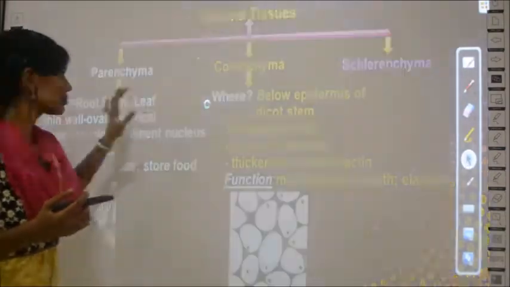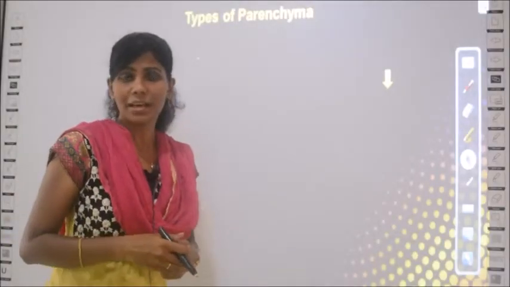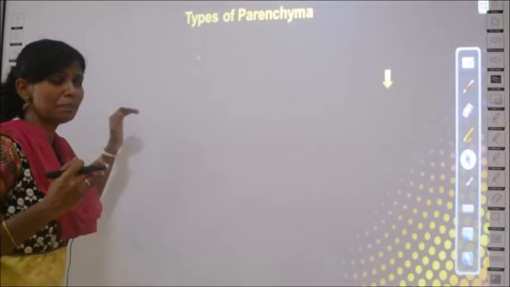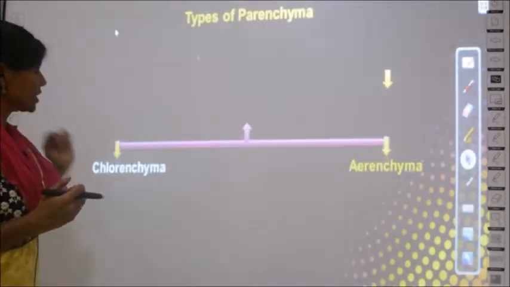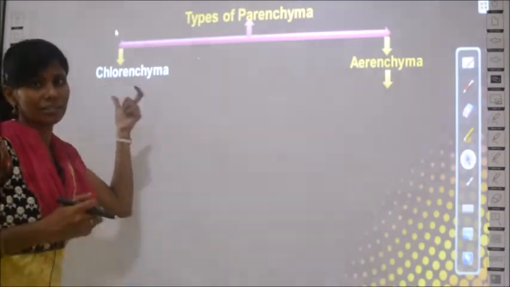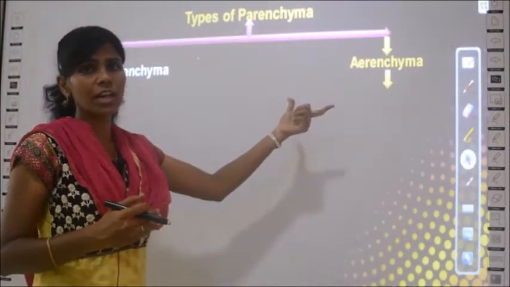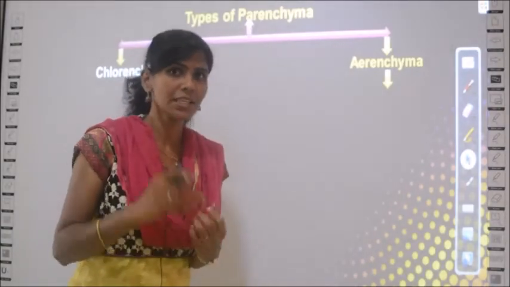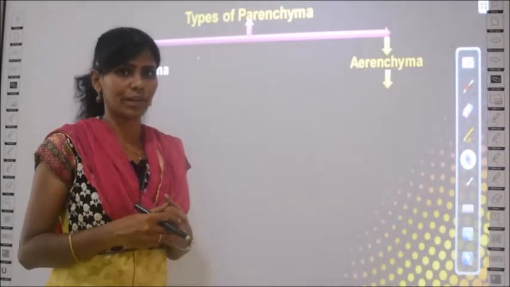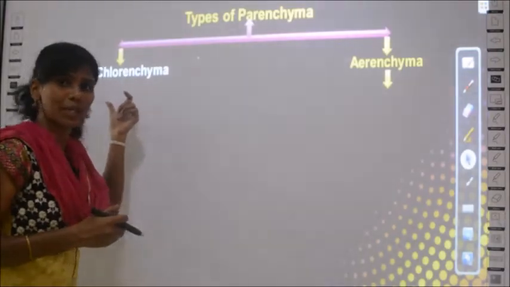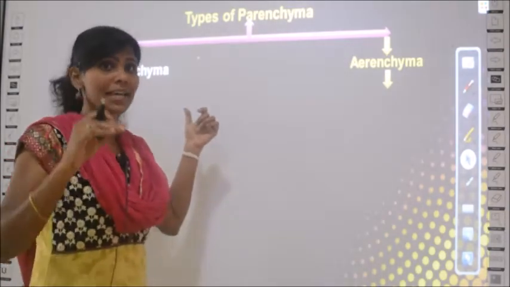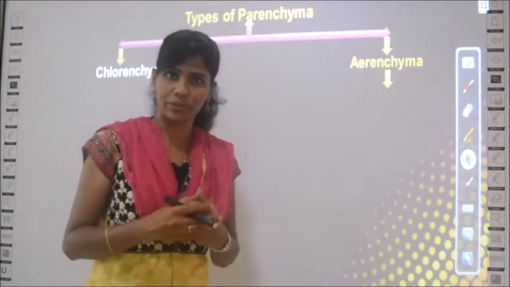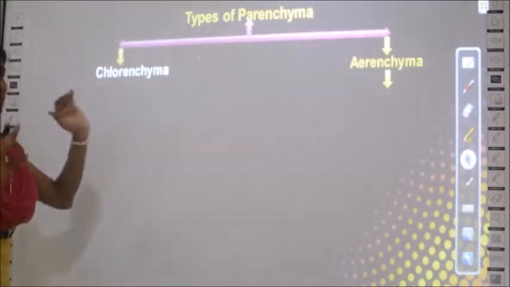Okay, so I told you, there are two types of parenchyma. We learn what they are. It is simple. One is called chlorenchyma and the other one is called aerenchyma. See, chloro itself represents the pigment chlorophyll. Wherever you find the word chloro in plants, it means that it has the pigment chlorophyll. Then aero means air. So these are two specialities.